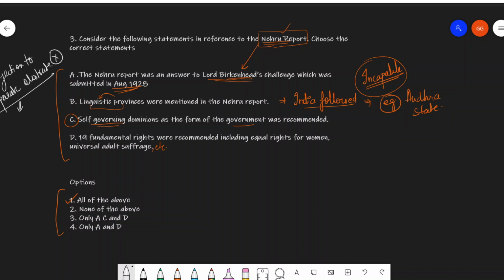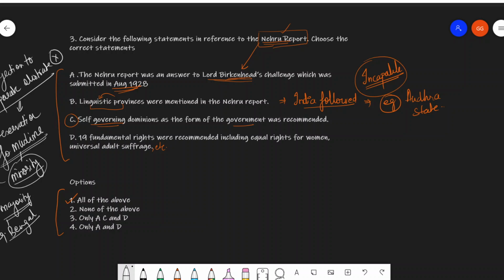What was proposed instead was that there will be joint electorate with reservation for Muslims. And this reservation shall only be at a place where they are in minority. Where they are in majority, they would not be provided reservation. To give you an example of such places, for instance, Bengal, they would not be provided reservation. Similarly, in Punjab. So that's a very important point.